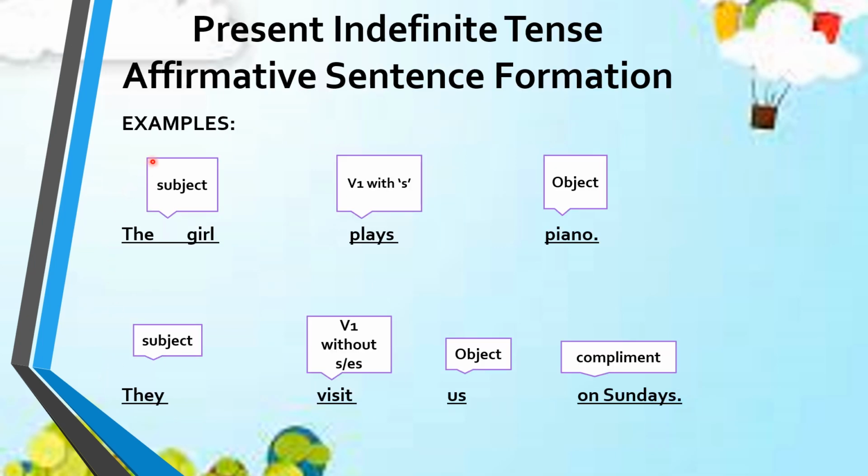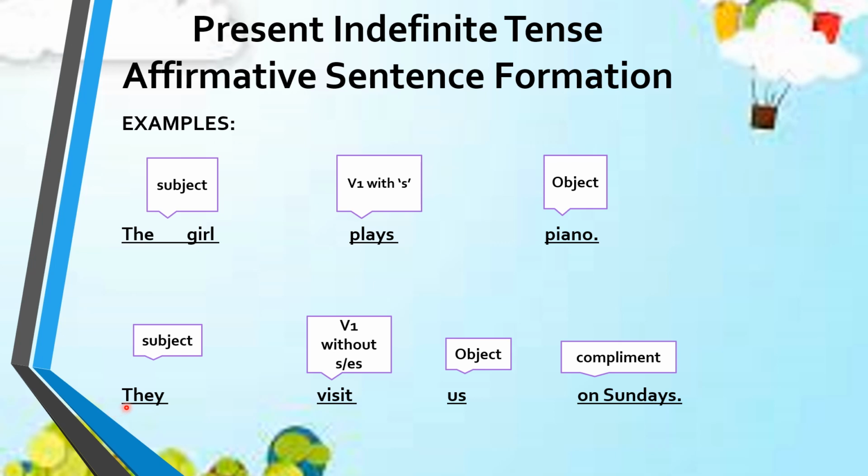Let me elaborate it with the help of the examples. Look at the first example. The girl plays piano. So here the girl is the subject and it is a singular subject. Plays is the verb here, V1 with S. So I have told you earlier that if your subject is singular, then you put S or es with the first form of the verb in the affirmative sentence of the present indefinite tense. And piano here is the object of the sentence.